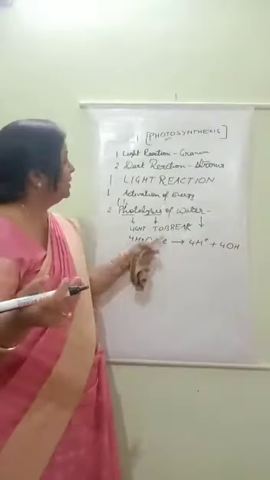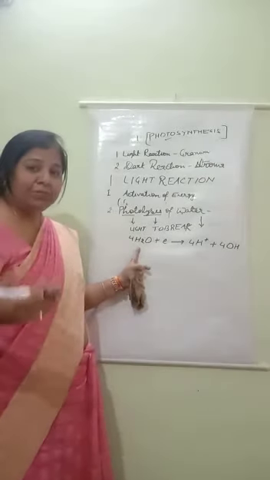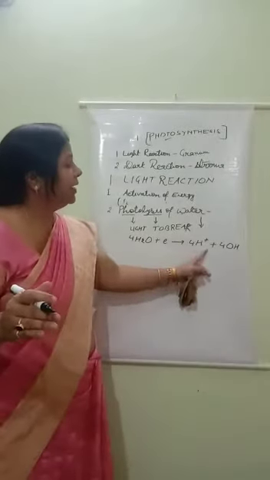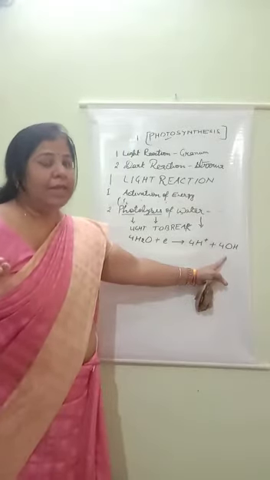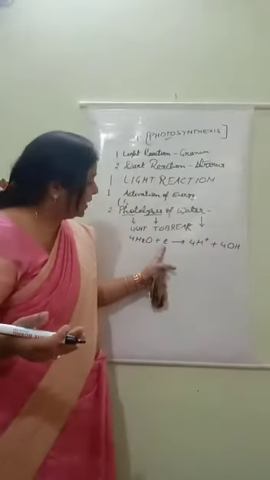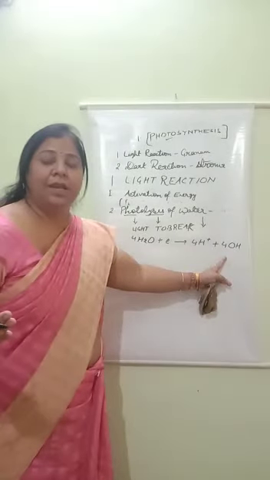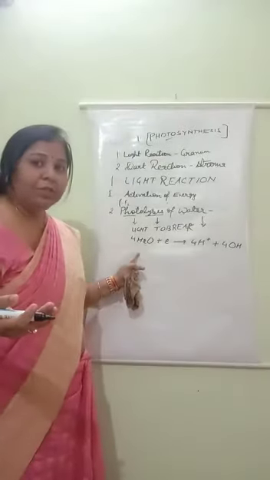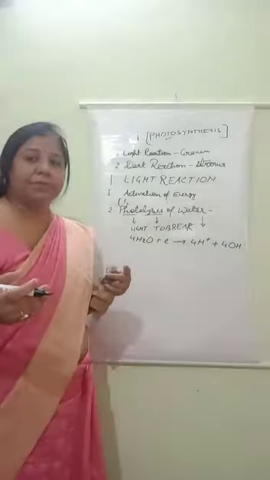Maximum energy is present in granum. So by the action of this energy, the water which is absorbed by the roots and present in the leaves breaks into hydrogen ion and hydroxyl ion. Is it clear to you all? Now see, again I am repeating. The water which is absorbed as a raw material, now by the action of energy breaks into hydrogen ion and hydroxyl ion. Understood all of you? So that's why breaking of water molecule takes place, and that's why this step is known as photolysis of water.